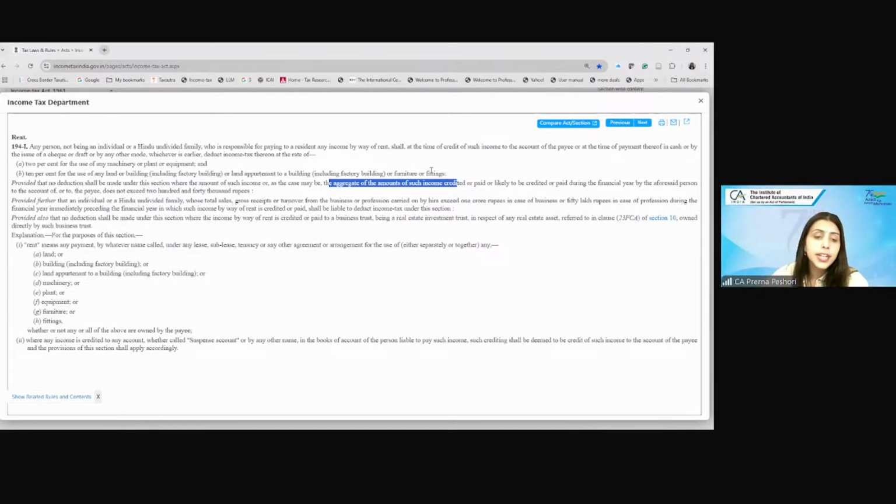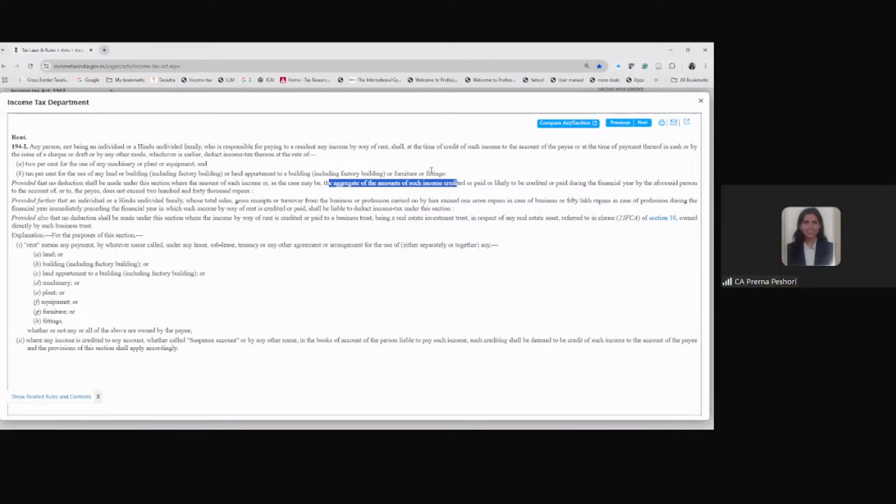Whether TDS under 194I will be applicable? Yes, students.